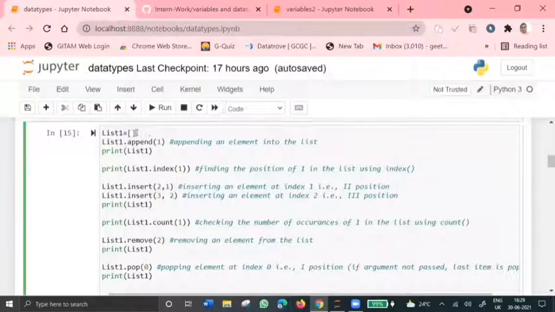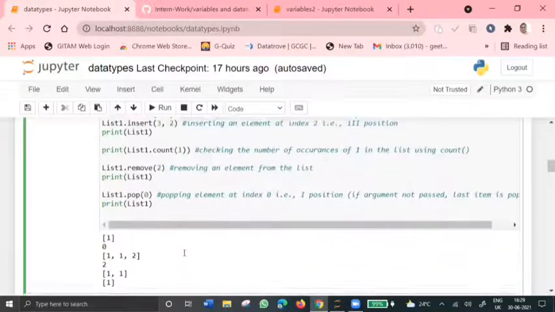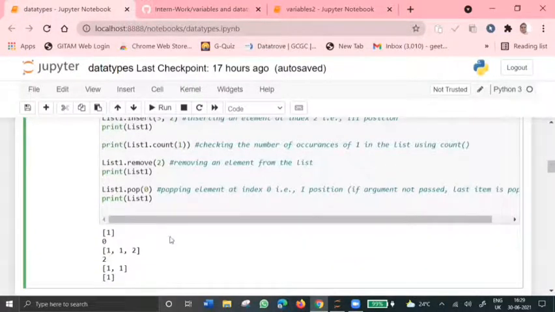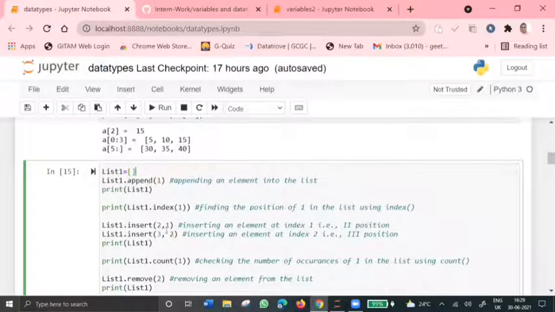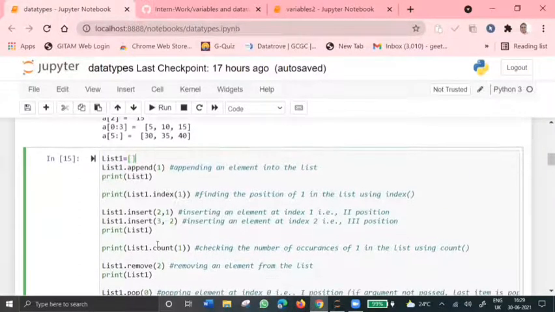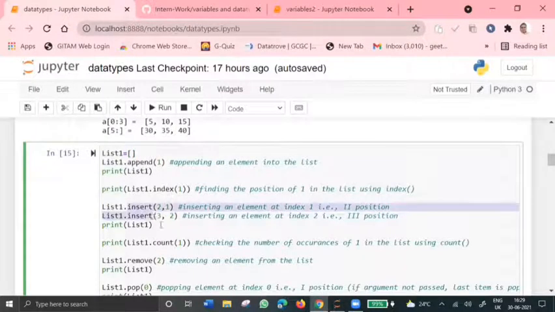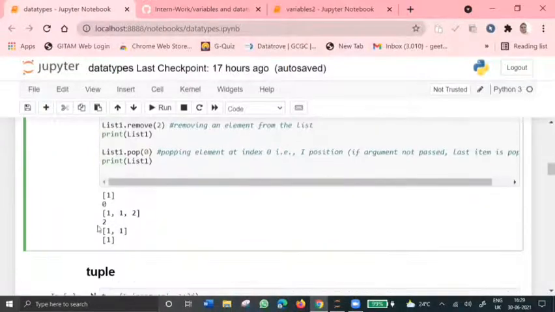I've taken an empty list here and I've appended a value called 1. So I get a list with a value 1 in it. And if I want to insert a value 1 at an index location of 2 and the value 2 at an index location of 3, I simply use an insert function and give the parameters like this, and I'll get a list like this.